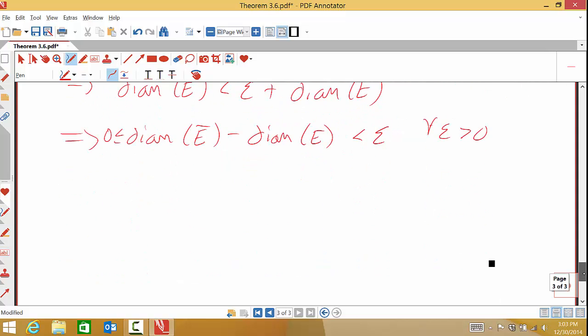So this is basically telling us we can insert absolute values in here. We can conclude the diameter of E bar has to be equal to the diameter of E as desired. And that's what we were trying to prove. And now from here we can actually prove quite a number of interesting things which we're going to do in class.